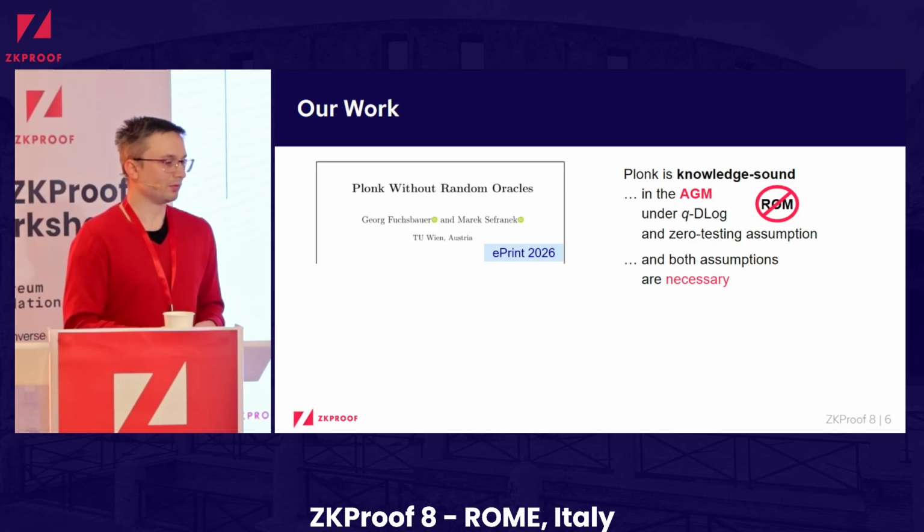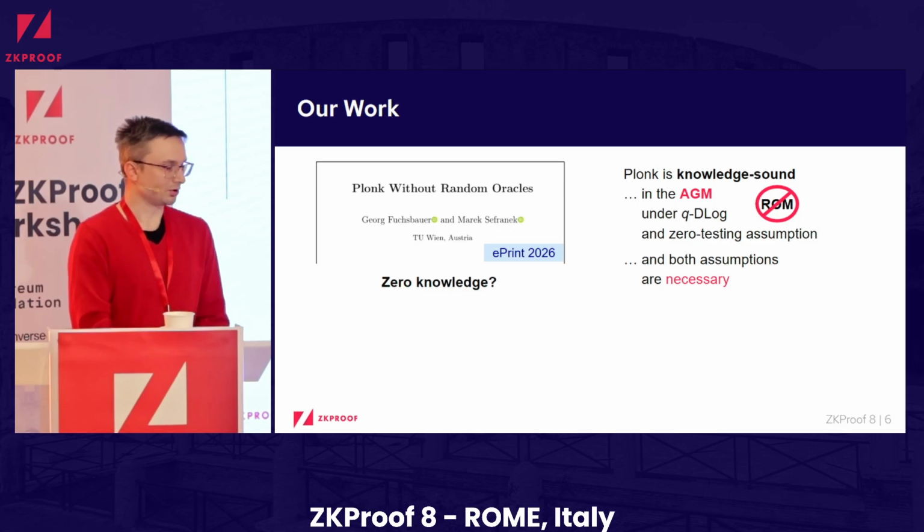Moreover, we show that both of these assumptions are necessary. I think I can maybe explain it for q-DLOG because that's quite trivial. So essentially, breaking q-DLOG corresponds to recovering the trapdoor of the parameters of Plonk, and then you can prove anything because there's a simulator for Plonk that can use this trapdoor to prove any statement, even false ones.